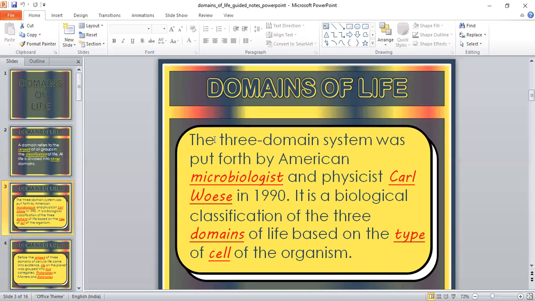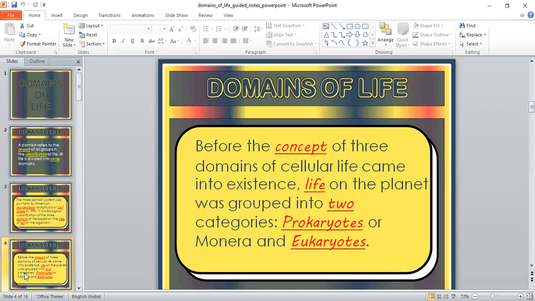This is the biological classification of the three domains of life, and this classification was based on the type of cell of the organism. The complete classification was dependent only on the type of cell. Before the concept of the three domains of cellular life came into existence, life on the planet was grouped into two categories, prokaryotes and eukaryotes. So before this classification, we only knew about prokaryotic and eukaryotic organisms.